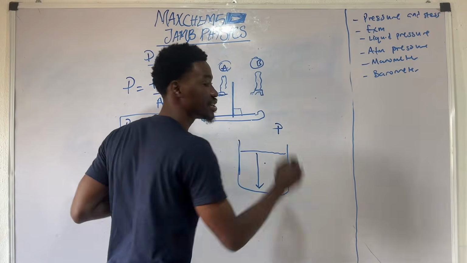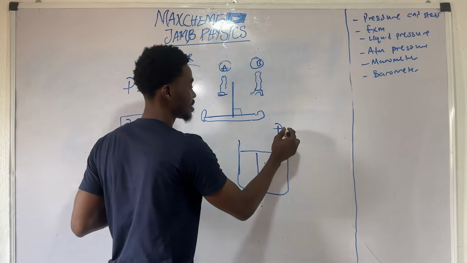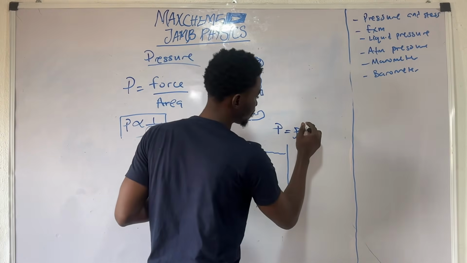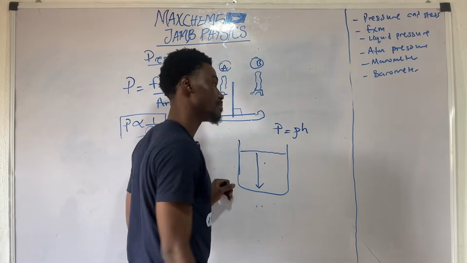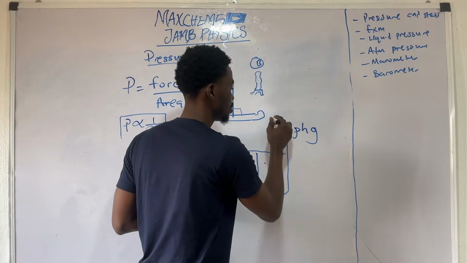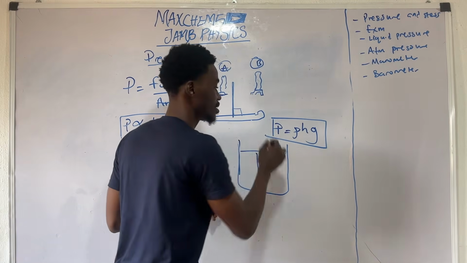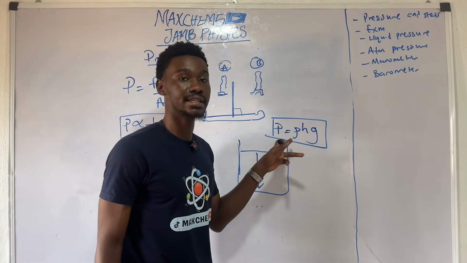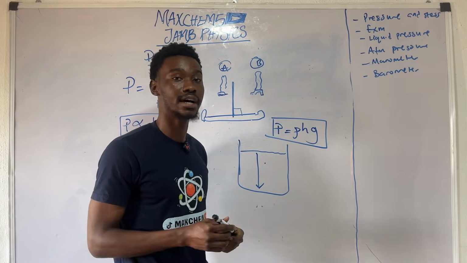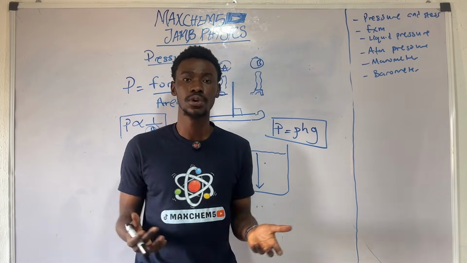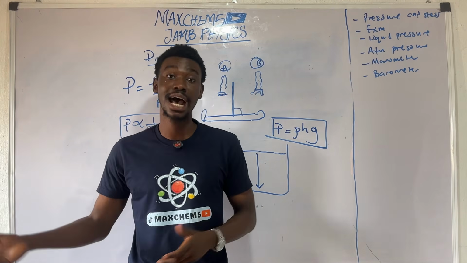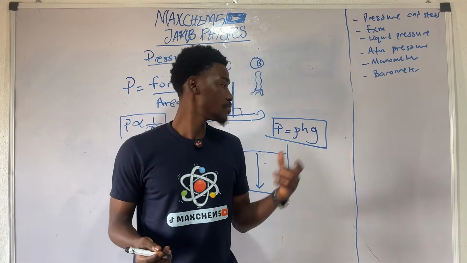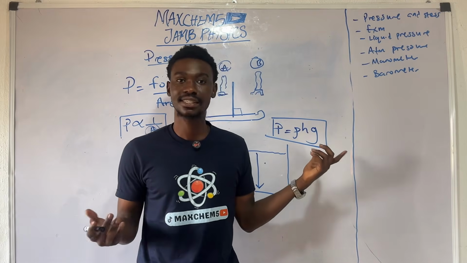That is why the formula for pressure in liquid is given as the density of that liquid multiplied by the height of the liquid multiplied by the acceleration due to gravity. So this is the formula that shows the pressure in liquids or in fluids in particular. When I say fluids, I mean something that flows. Fluids are liquids and gases because their molecules flow easily. So there is also pressure in gases as well.